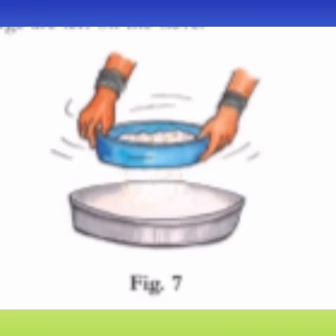The flour particles are very fine and pass through the holes, but the husk particles, being large, are left on the sieve. Generally we use sieves to separate tea leaves from the tea and sand from the gravel.